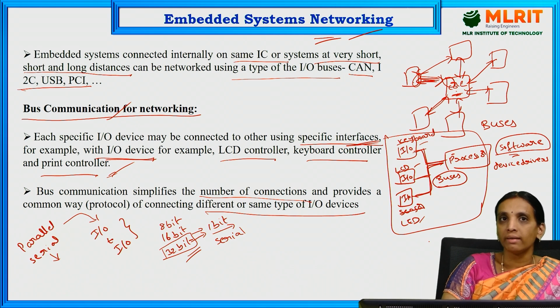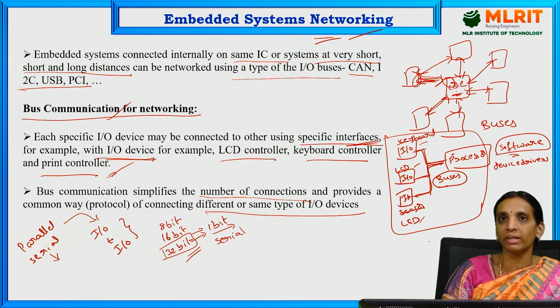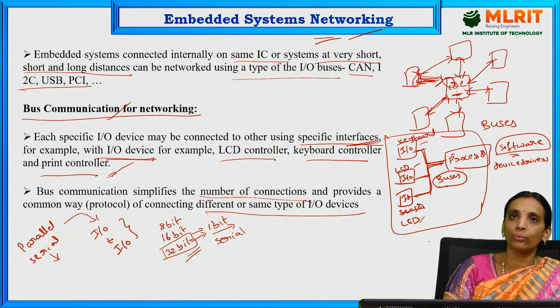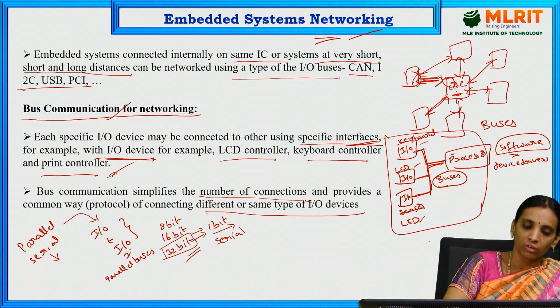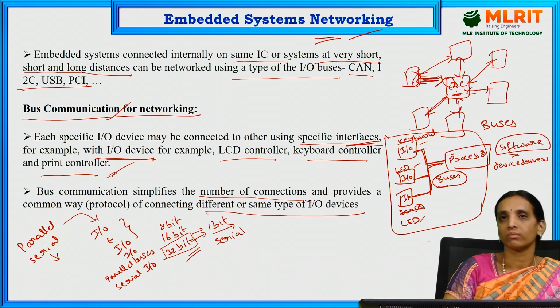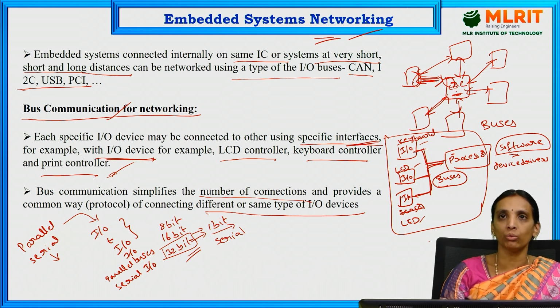For providing networking or communication between the processor and the I/O devices also, we have to use two types of networking protocols. One is parallel protocols, parallel I/O buses, or serial I/O buses. Here, a protocol is nothing but a set of rules used for providing communication between two devices.